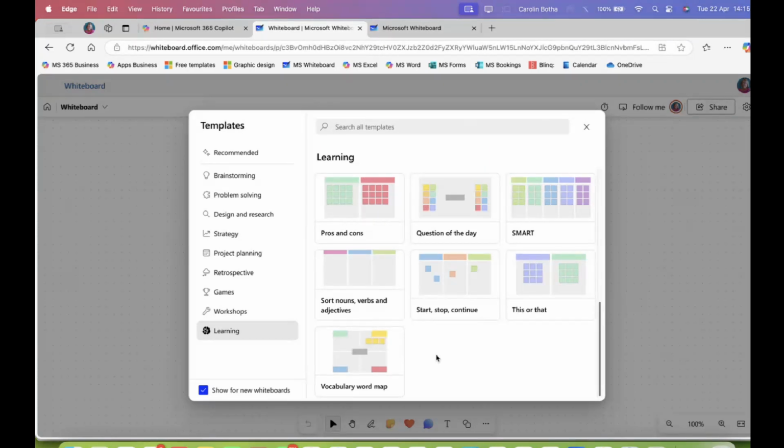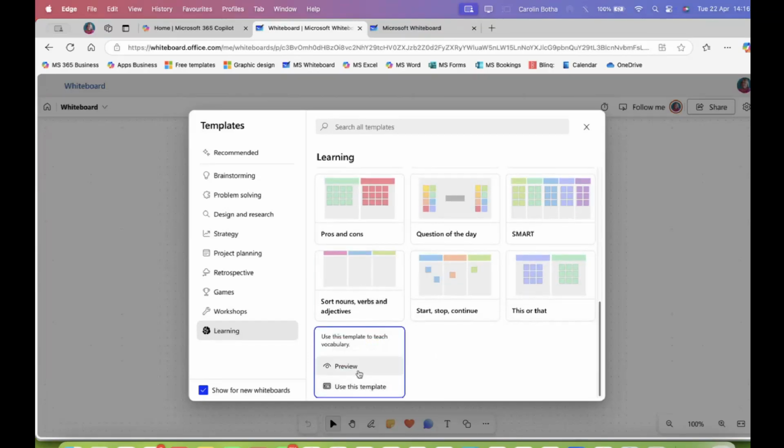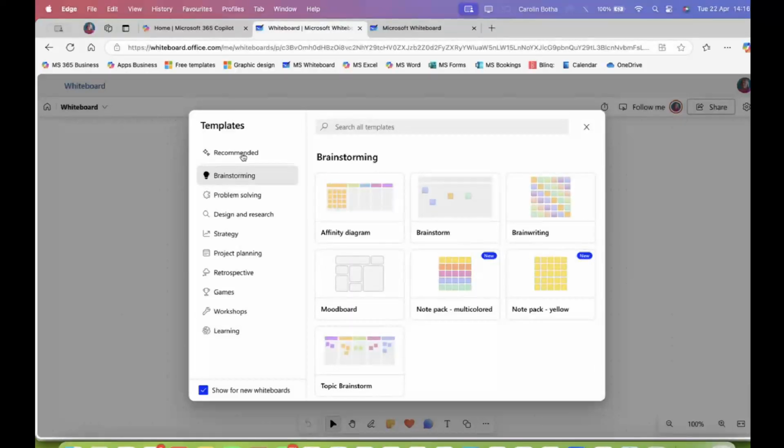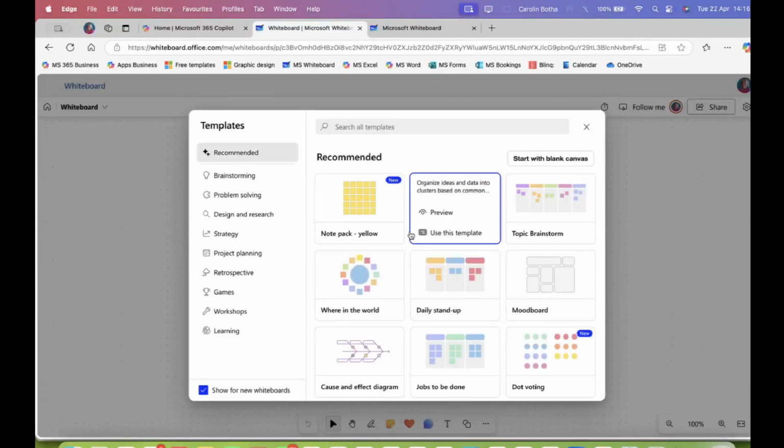By the way, I also shared with you one of these days a link to Microsoft's templates, but there aren't any there for whiteboard. There's for Word and Excel and PowerPoint, and we will get back there with the other apps that we will tackle. We don't need any templates there because we have so many just when we start our whiteboard.